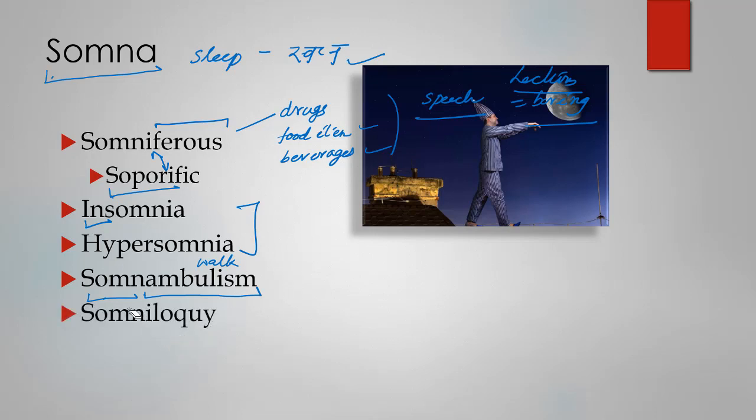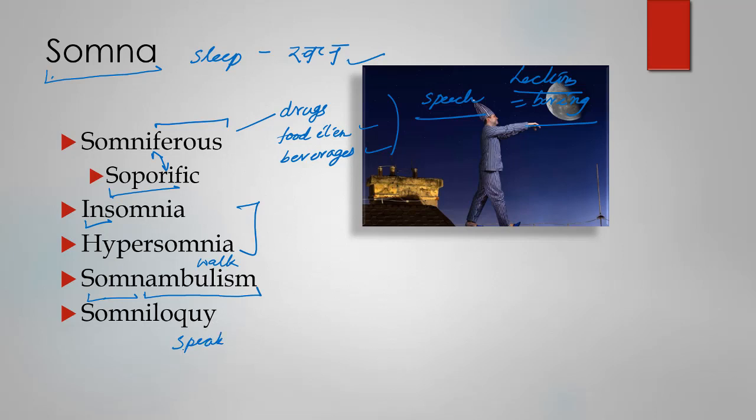Once again, another interesting activity is somniloquy. And now you can guess the meaning of this word because we have discussed both the roots. One is somni, another is loquy. Loquy, as you know, I think last time we had talked about, is simply speech or speaking.